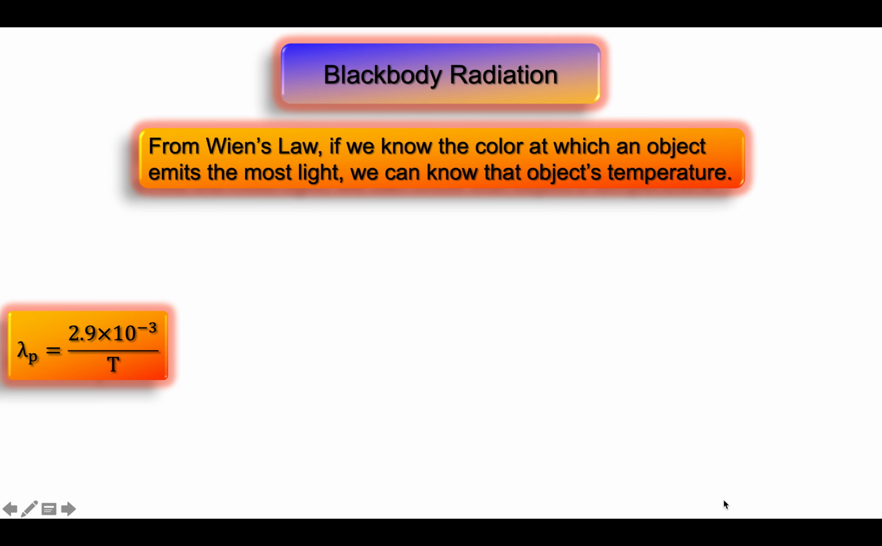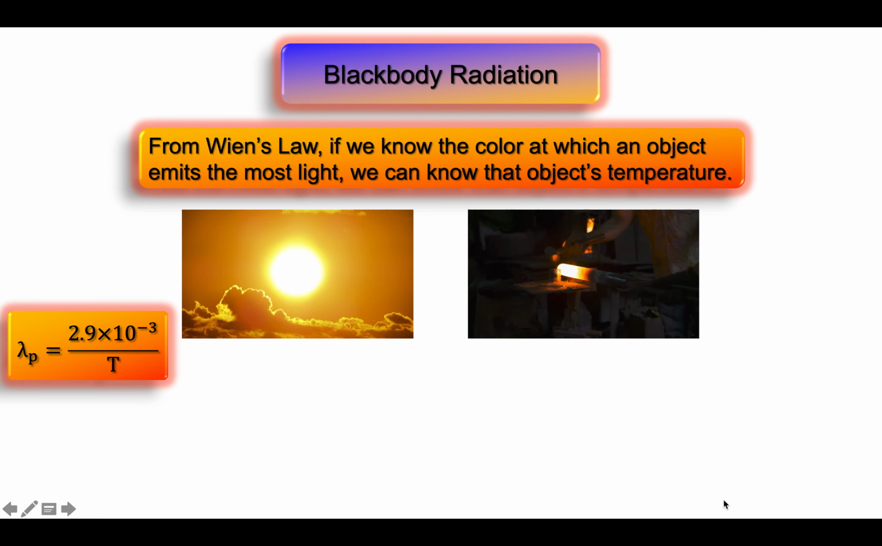Provided we are able to approximate an object as a perfect black body, if we are able to measure the peak wavelength of light emitted by that object, in other words, if we can accurately measure the color in which that object shines most brightly, then that is enough information to know the temperature of that object.